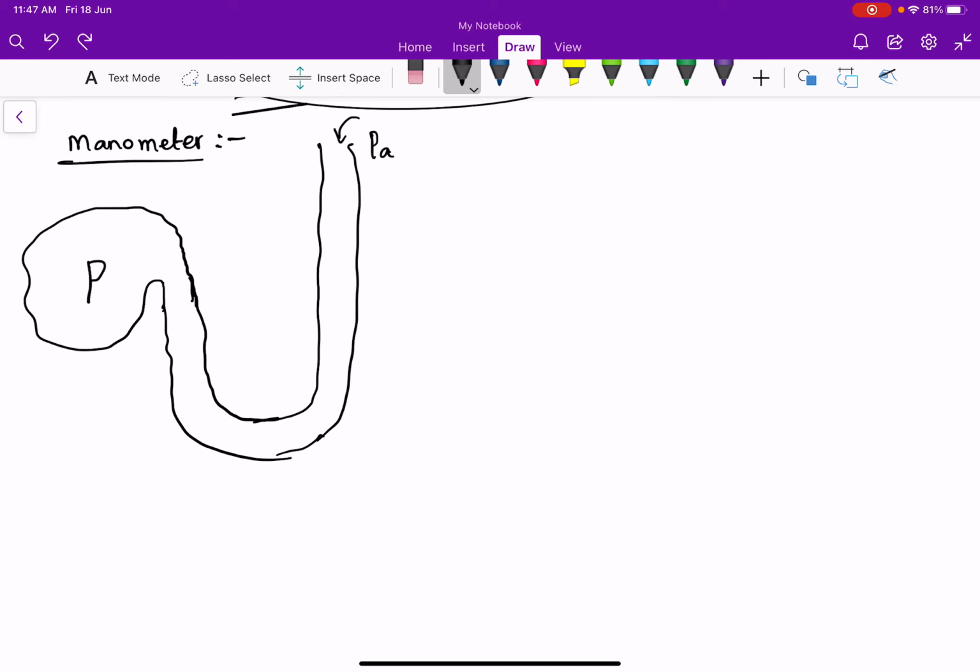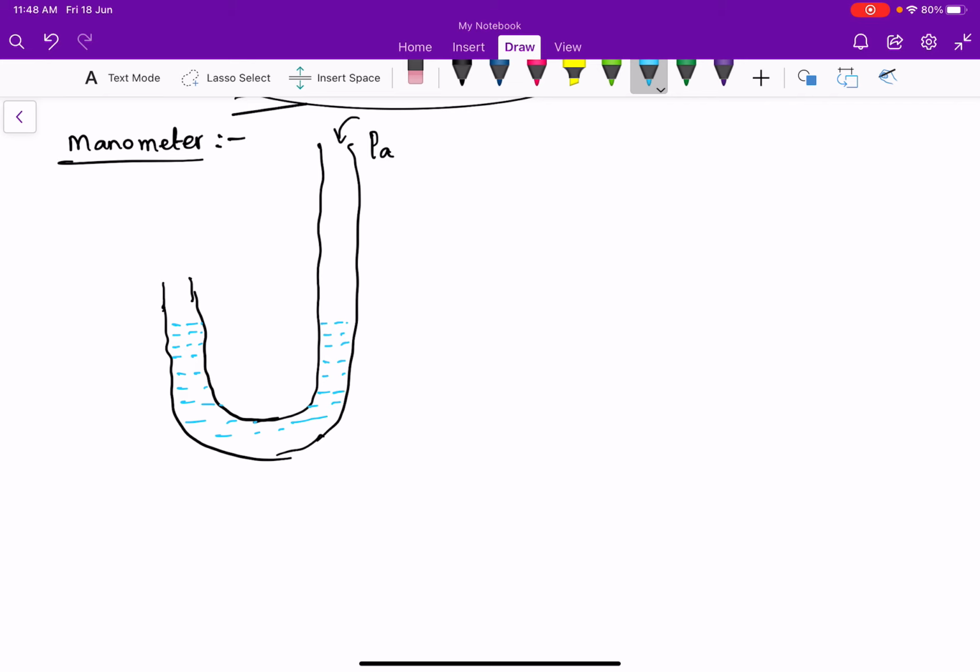The pressure inside the tube is P. Before attaching the balloon, consider this U tube filled with liquid like this. We know that the liquid level will be the same on both sides of the tube.